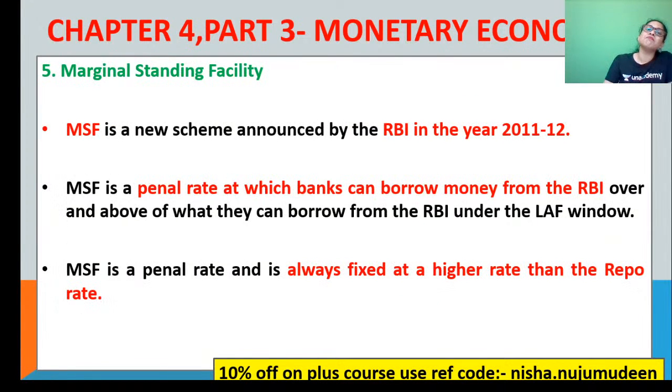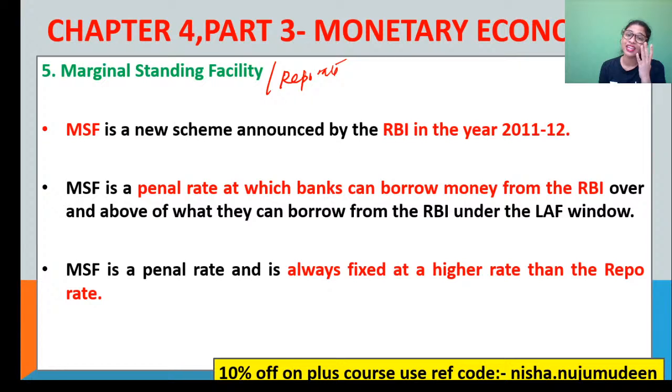Now the next one is marginal standing facility. Come on, this is somewhat similar, guys, to your repo rate, because people get confused with MSF and repo rate, thinking that both are the same thing. But no, it's not the same thing. Repo rate and MSF rate is what? It's a rate at which commercial banks borrow from RBI.